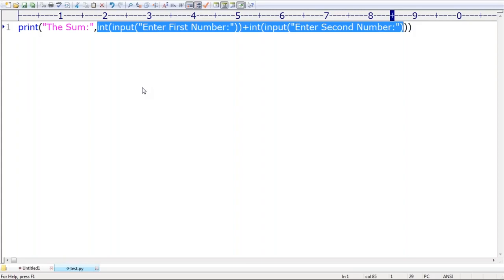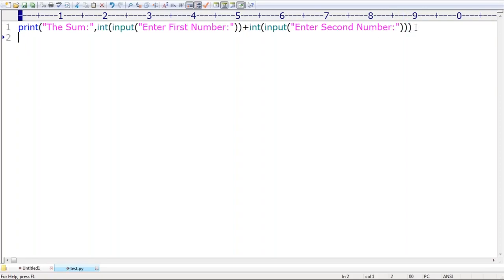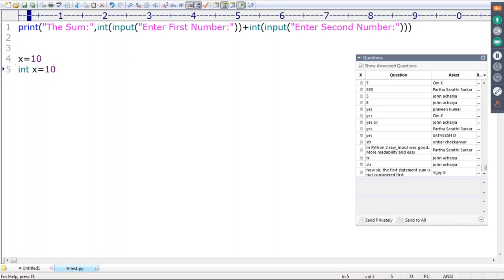Next, one person is asking a doubt: Python is dynamic, the type is automatically considered, we are not required to declare, right? Yes. What is the meaning of dynamic nature? Yes, x is equal to 10 is valid in Python, but in Java we have to write int x is equal to 10. So what is the type of x? In other languages we compulsorily have to declare the type explicitly. But in Python we are not required to declare.